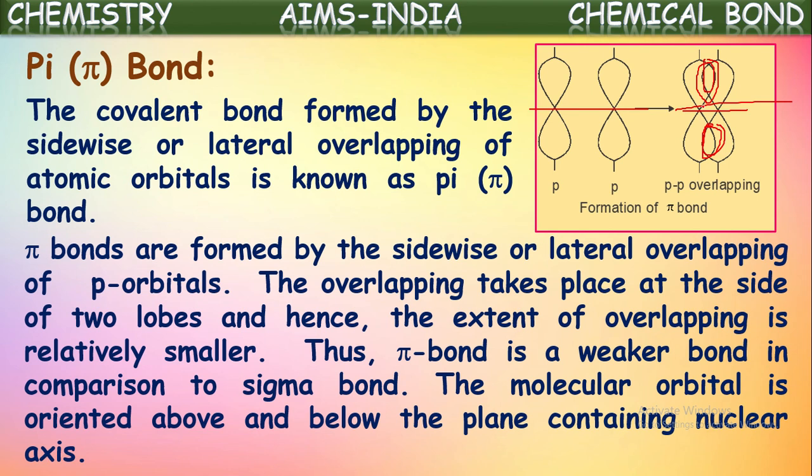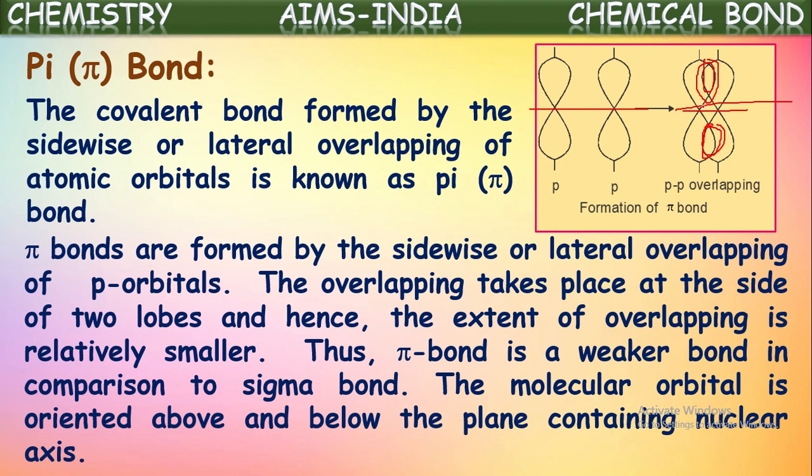Hence we say sigma bond is stronger than pi bond because in sigma bond formation the extent of overlapping is maximum, because these two orbitals will be on their axis of nuclei. When these two atoms approach each other, the overlapping occurs to the maximum extent, and hence the resultant bond, that is the sigma bond, is stronger than the pi bond. Okay, that is about pi bond formation.